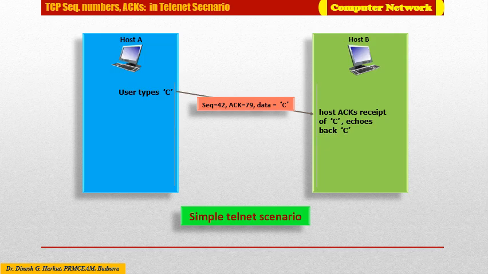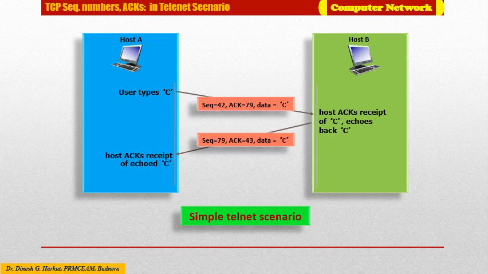The next packet which host B is expecting from host A must start with 43, because we are transferring a single character which requires 1 byte. The data character C is echoed back to the sender. Hence the packet consists of sequence number 79 as expected by host A, acknowledgement number 43 as B is expecting data from host A which must start with address 43 next, and data C.